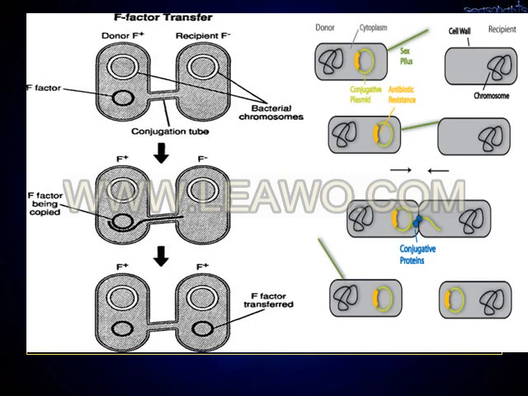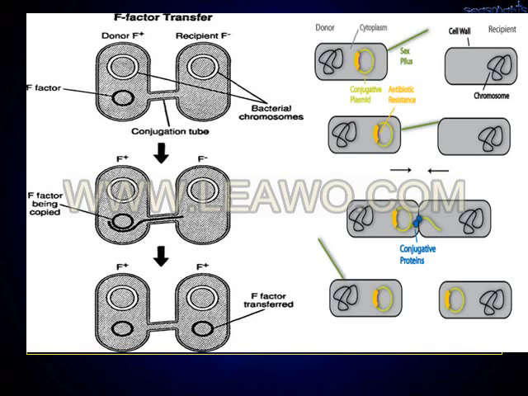This is also conjugation. Here the plasmid is known as the F factor. You can see the donor cells and the recipient cells. The donor cell contains the plasmid F factor, whereas the recipient cell does not. When these two bacteria come in close contact, a conjugation tube is formed.